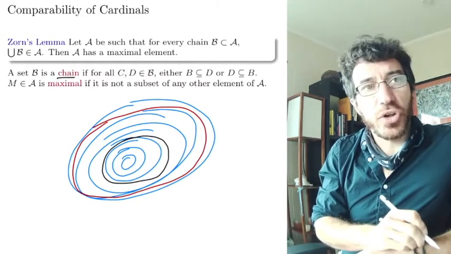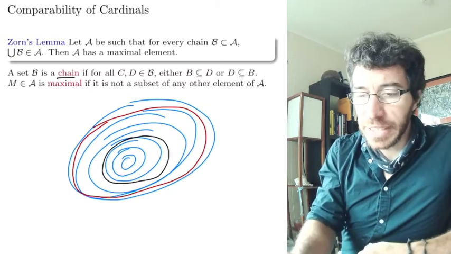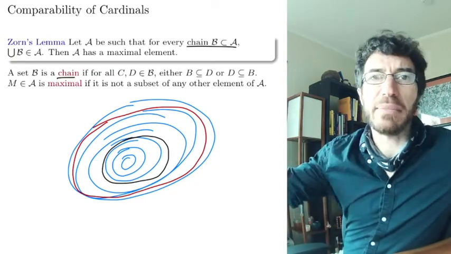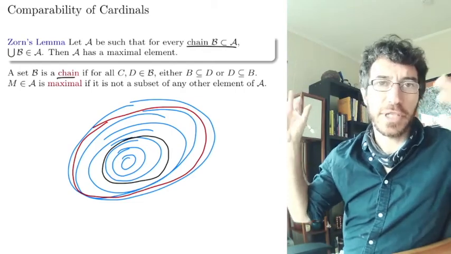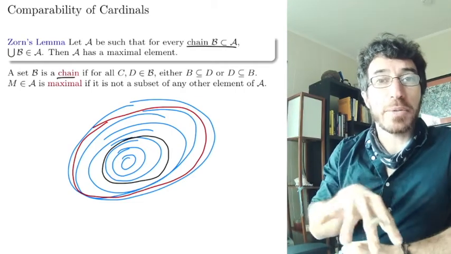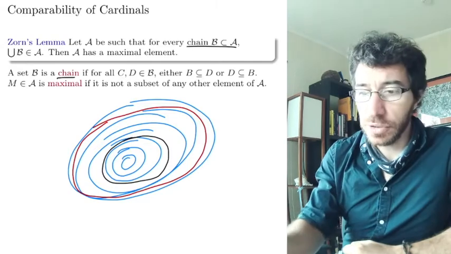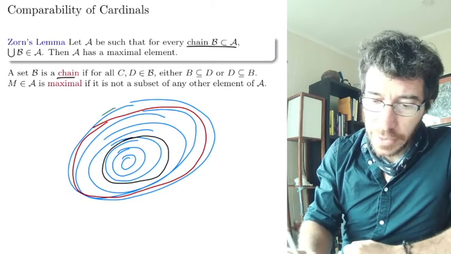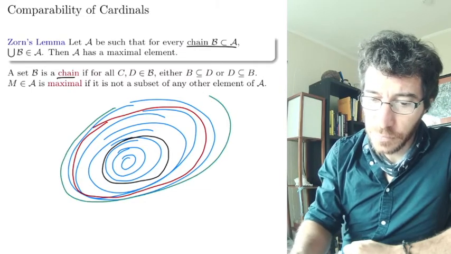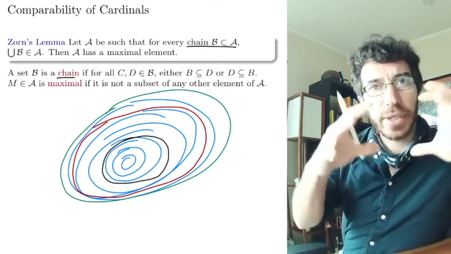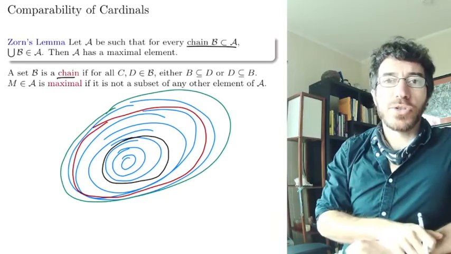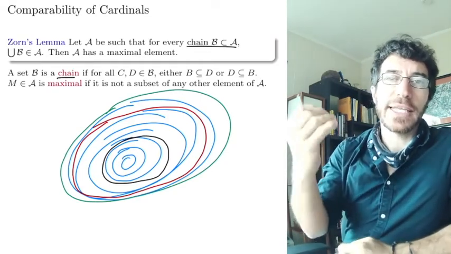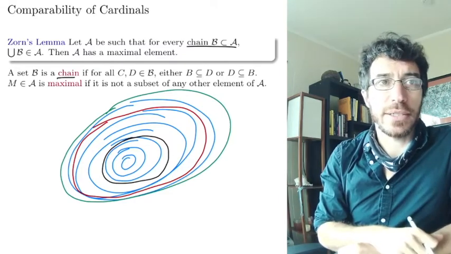Okay? So the property that we want is that whenever we have a chain, which is a subset of A, so A doesn't need to be a chain. A may have all kinds of sets. But whenever you take a subset that is a chain, the union, which in this case is the biggest set that we get up here, the union of the chain, also belongs to your collection A. So the collection A is closed under taking unions of chains. That's what this is saying.